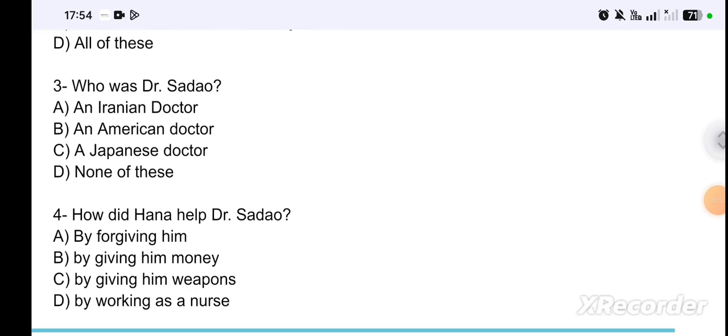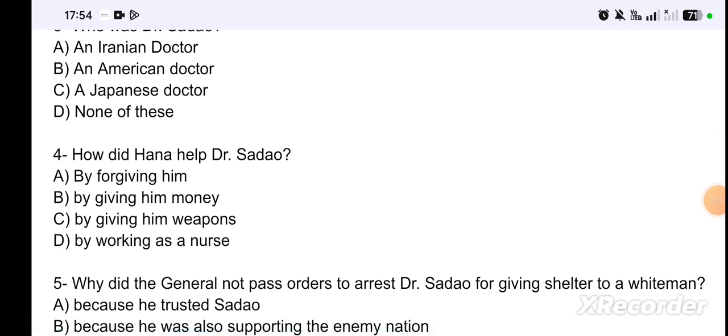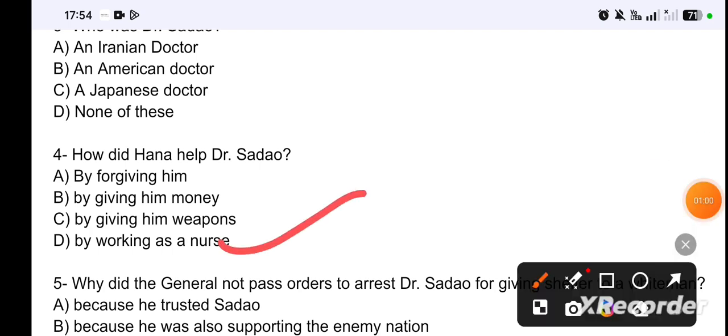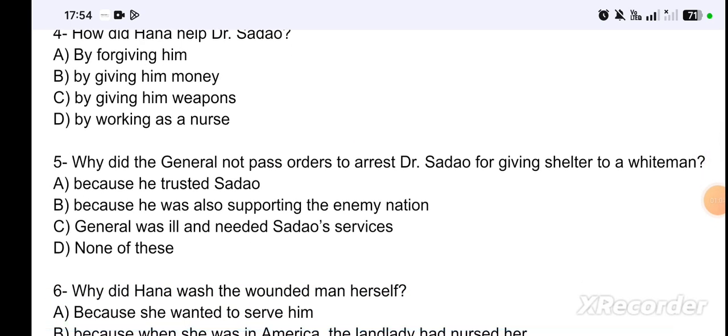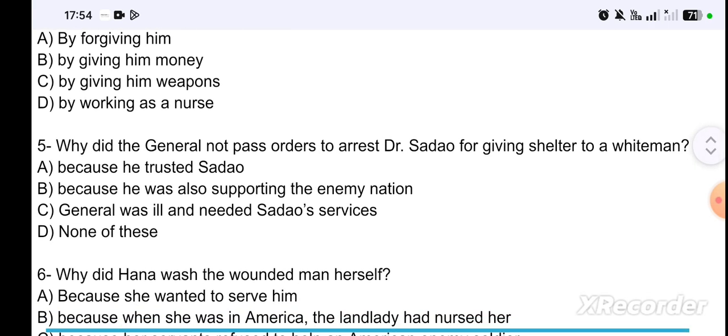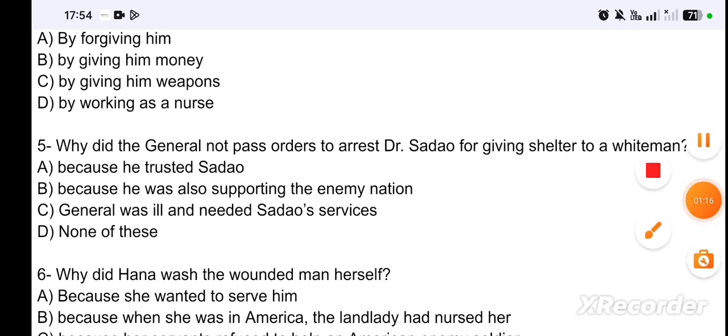Next question is, how did Hannah help Dr. Sadao? By forgiving him, by giving him money, by giving him weapons, by working as a nurse. So the correct answer is option D, by working as a nurse. Next question is, why did the general not pass order to arrest Dr. Sadao for giving shelter to a white man? Because he trusted Sadao, because he was also supporting the enemy nation, general was ill and needed Sadao's service, none of these. So the correct answer is option C.